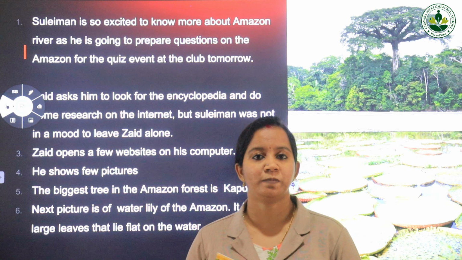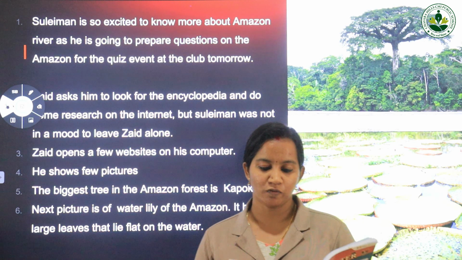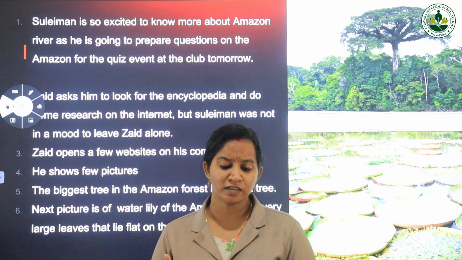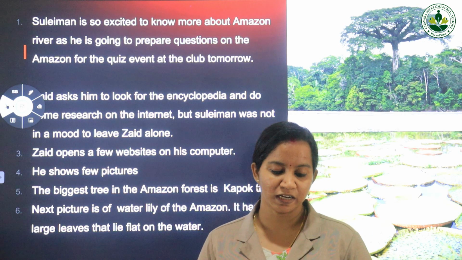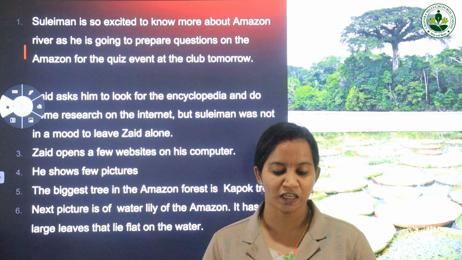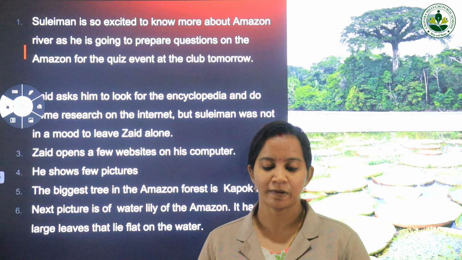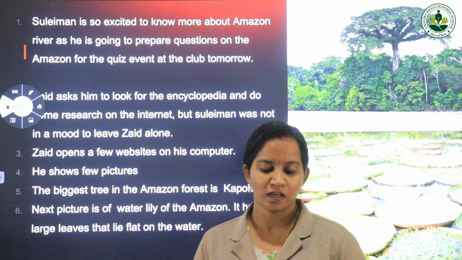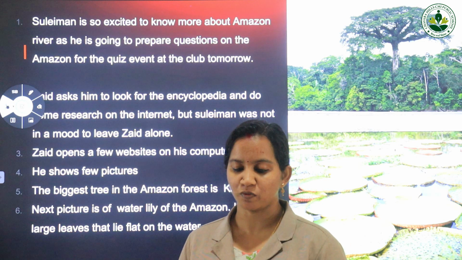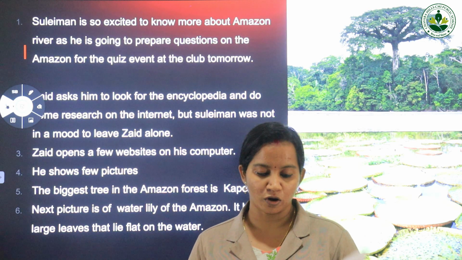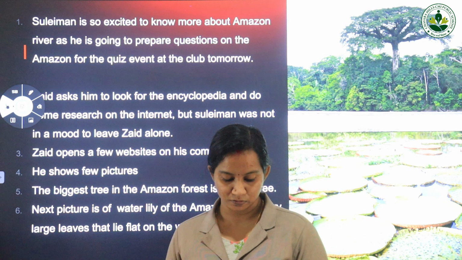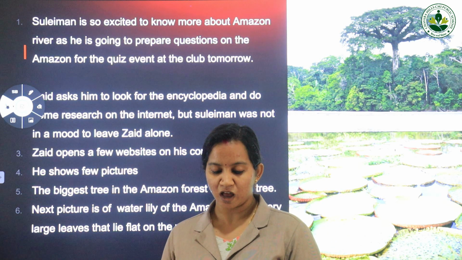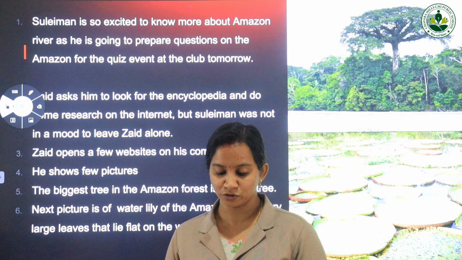So Zaid now explains about the kapok tree and water lilies. The kapok tree sometimes grows up to 200 feet. Also, water lilies with leaves as wide as 3 meters have been spotted by explorers. Sometimes the lakes in the rainforest are covered by water lilies with not a spot of water visible. Look at the picture. So Suleiman asks, how will you get there and what are you going to do there?